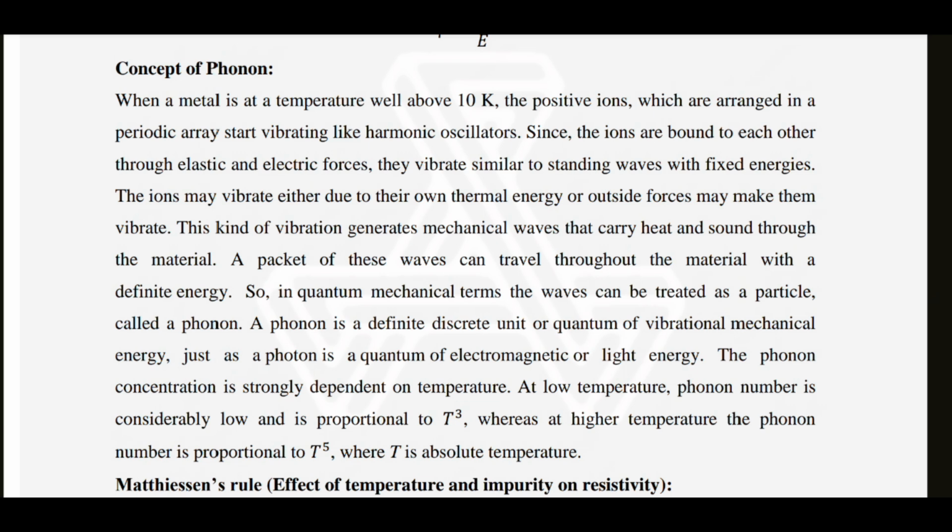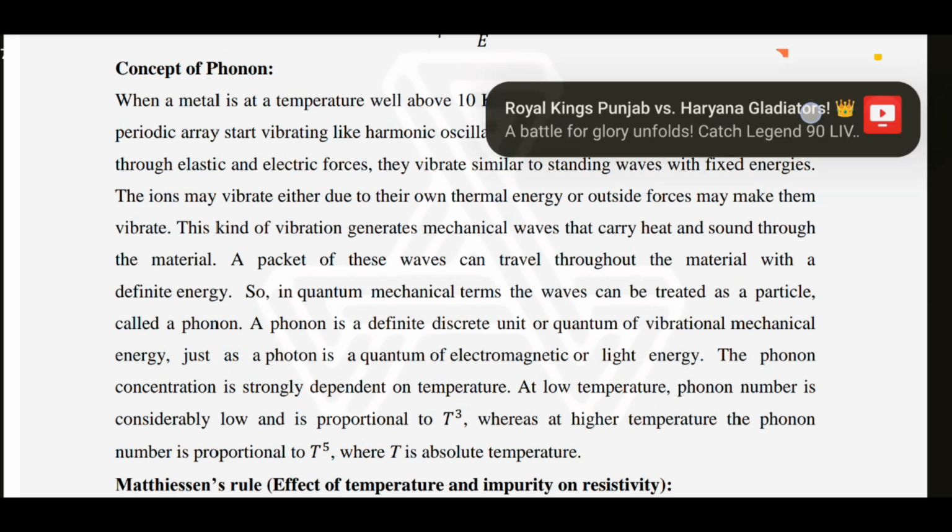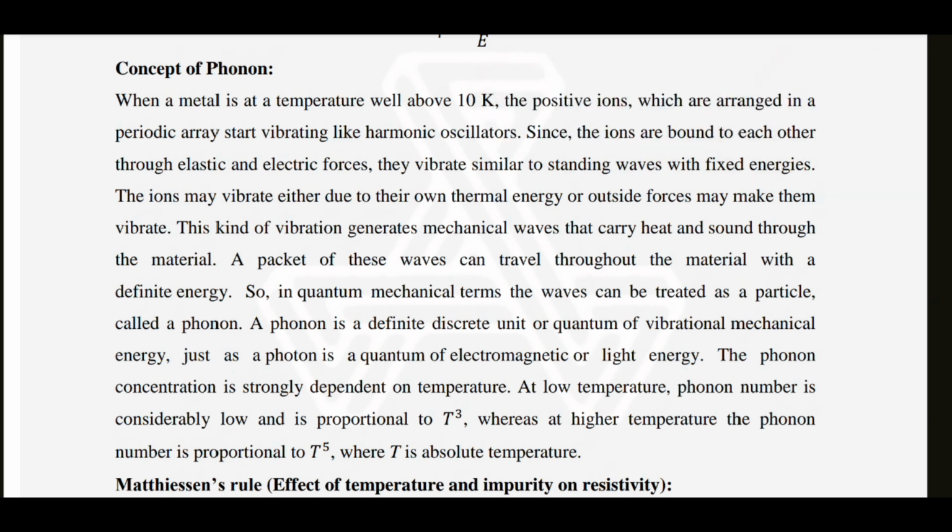The phonon concentration is strongly dependent on temperature. At low temperature, phonon number is considerably low and is proportional to T cubed, whereas at higher temperature, the phonon number is proportional to T power 5, where T is absolute temperature.